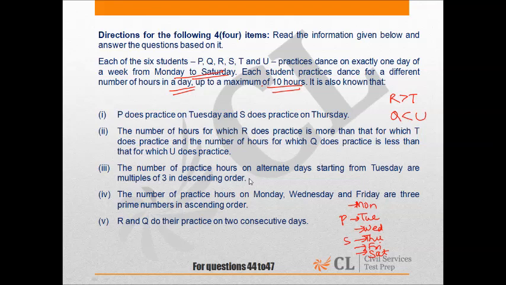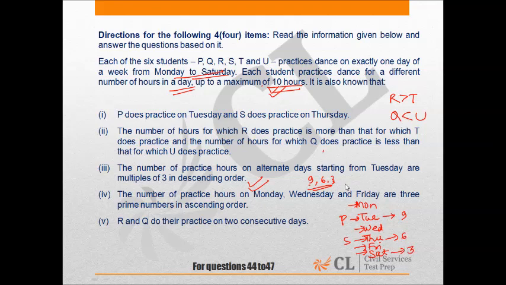The number of practice hours on alternate days starting from Tuesday are multiples of 3 in descending order. So possible multiples in this question would be 9, 6 and 3, because in the question it is given that they practice for less than 10 hours. So on Tuesday a student would practice for 9 hours, on Thursday for 6 hours, and on Saturday